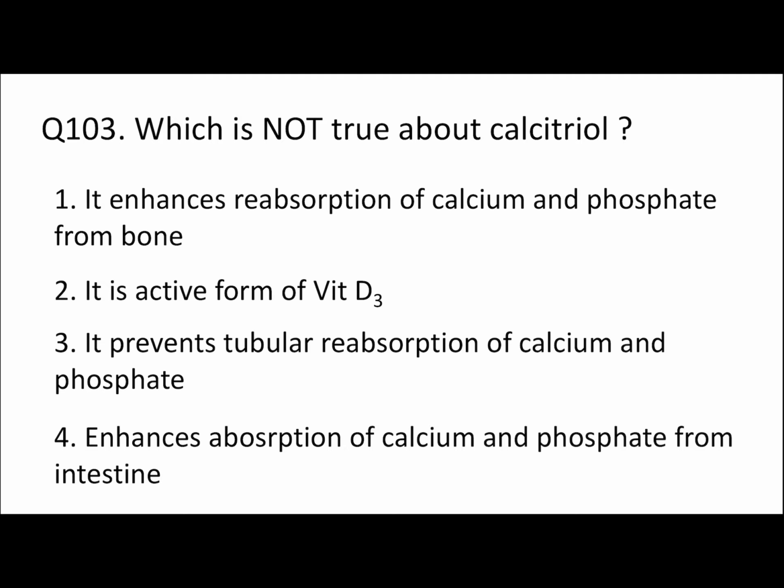Here it is written that it prevents tubular reabsorption of calcium and phosphate. Actually, calcitriol will not prevent, it will help in the tubular reabsorption. So it is written just opposite here. That's why option number 3 is correct, because calcitriol helps the tubular reabsorption of calcium and phosphate from the kidney.